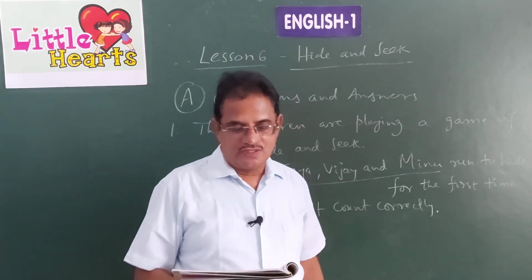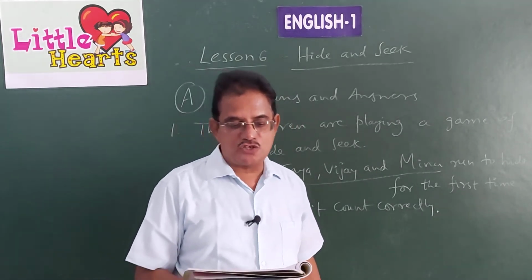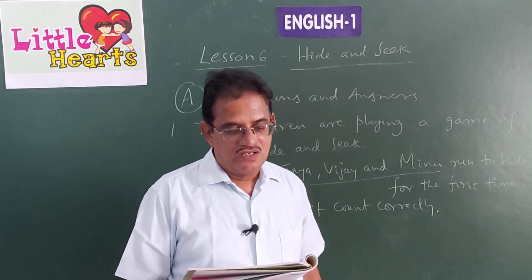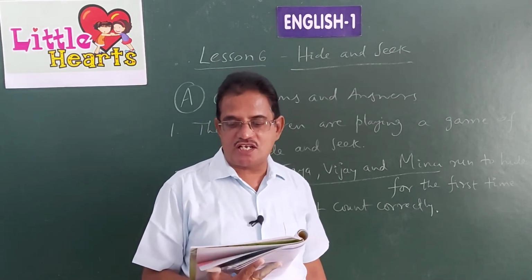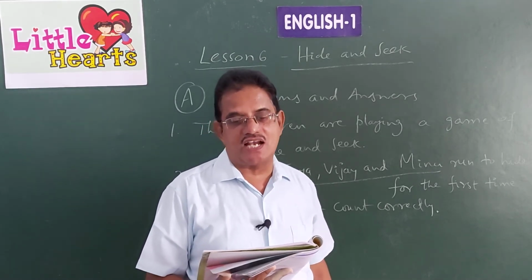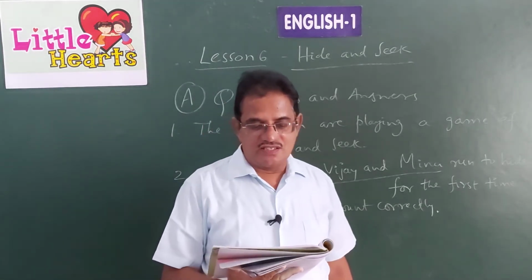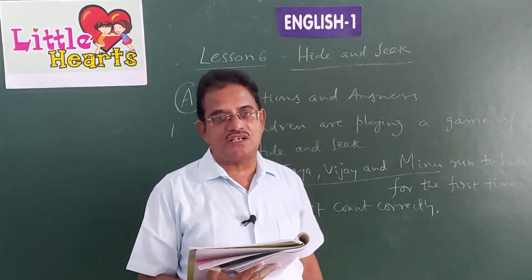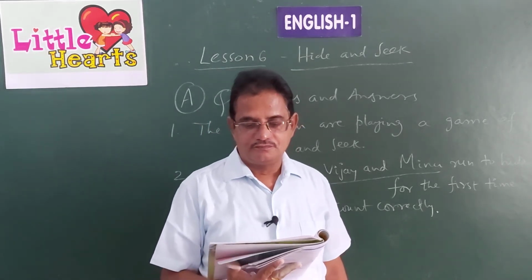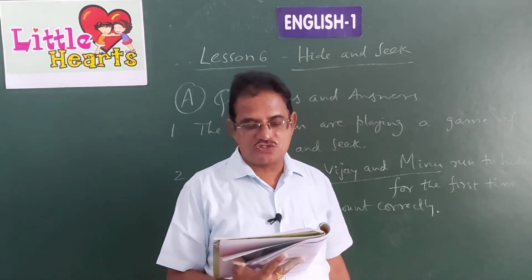In the B bit, we have got true or false statements. So if the statement is true, you write T in brackets, or if it is false, write F. Number 1, the children in the story are playing hide and seek game. Yes, it is true.